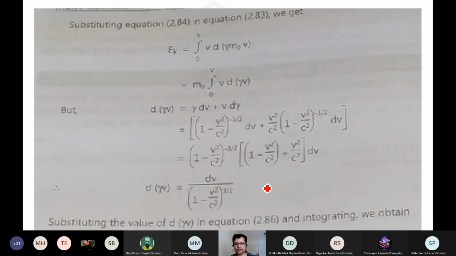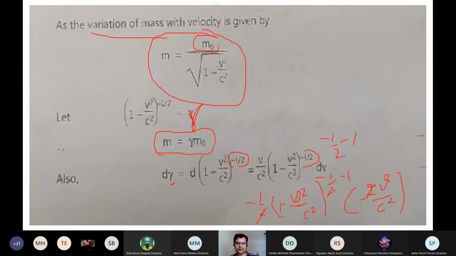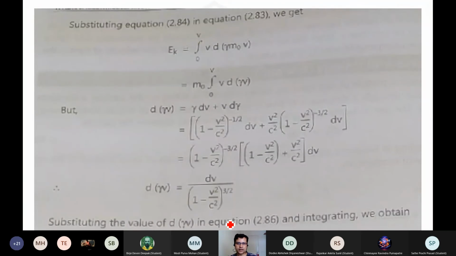And now you have the ultimate energy that you need to calculate, the kinetic energy, which is the integration of dEk, which you express as the derivative of mv. And m you express as m0 upon the square root of 1 minus v square by c square, which you just express as a gamma factor, that is gamma m0.